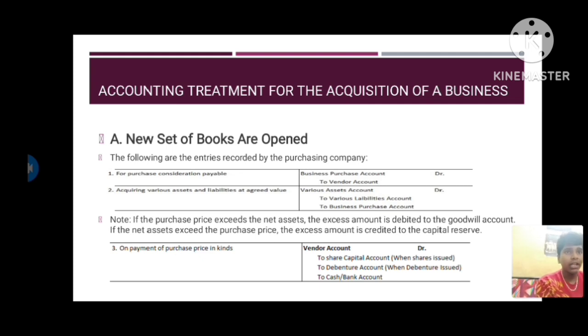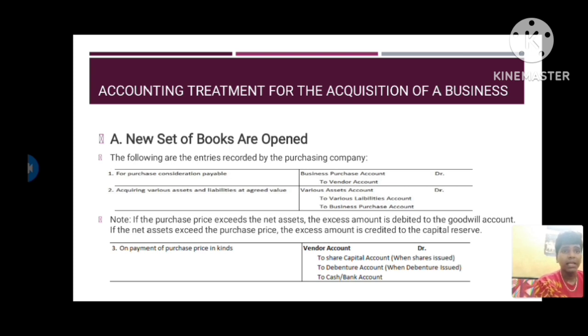Next, the accounting treatment for the acquisition of business. A new set of books is opened. The following entries are recorded by the purchasing company, that is, the vendee company. For the purchase consideration payable: Business Purchase Account debit to Vendor Account. Second, for acquisition of various assets and liabilities at agreed value: Various Asset Accounts debit to Various Liability Accounts credit to Business Purchase Account.